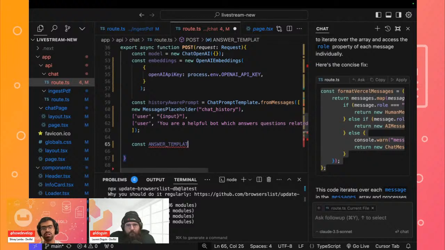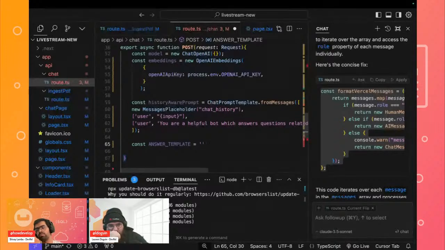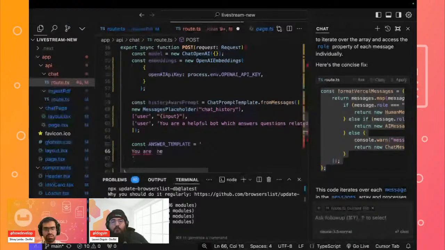What we are going to be doing over here is defining that, hey, you are a helpful assistant, and if you don't know the answer, you can just say that you don't know instead of making it up. And then in addition, we'll provide our context, because since this is a retrieval augmented chain, we are also providing the context that we'll get from our vector store when we use the retrieval, right? So we can just simply say you are a helpful bot.